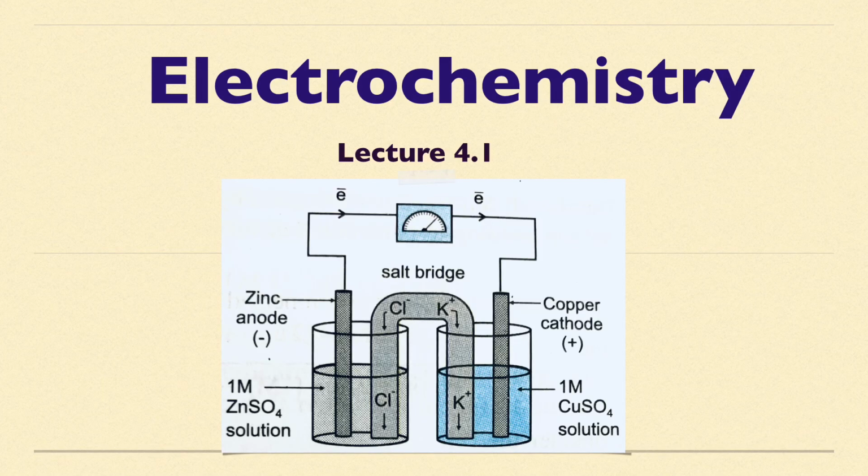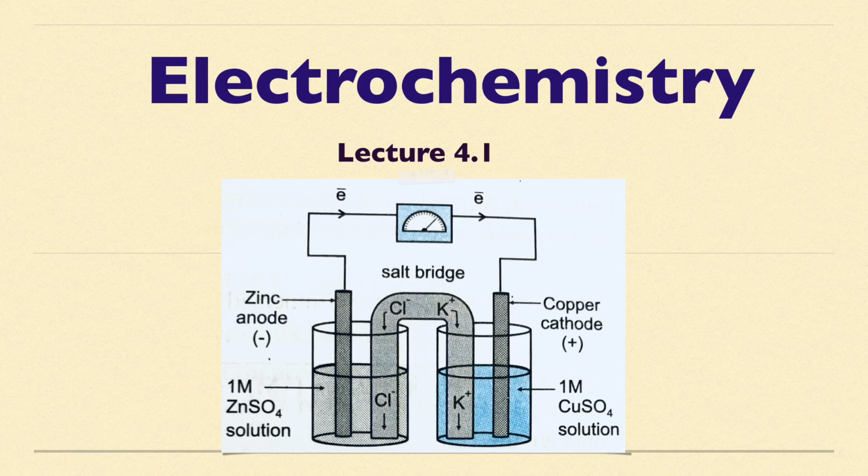Hello everyone. Last time we completed the chapter Chemical Thermodynamics. So today we are going to start a new chapter, that is electrochemistry. Now in electrochemistry, first I have to talk about the dry cell, the batteries. There a chemical reaction occurs which generates electricity. So we can say that their chemical energy is converted into electrical energy.